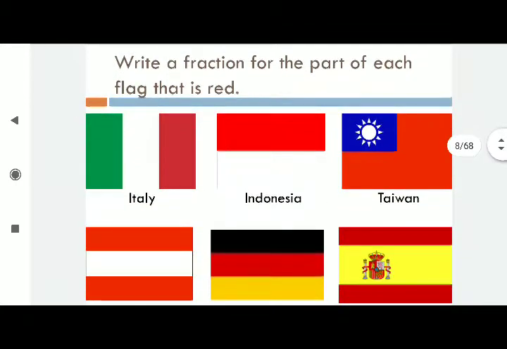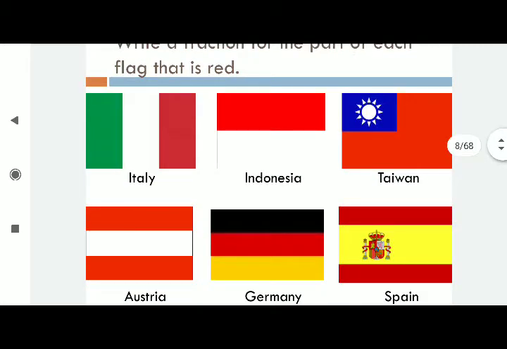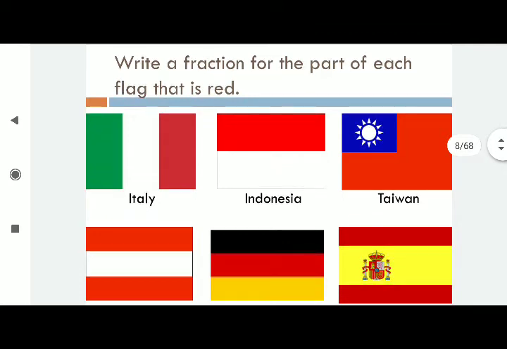Now this is another question. Write a fraction for the part of each flag that is red, which is in red color. So first one, Italy. If you take here, total how many are there? 1, 2, 3. 3 parts are there. They are green, white, red. So the question is, what is the fraction part of red? So red is 1 part only. Total how many parts are there? 3 parts are there. So 1 by 3.